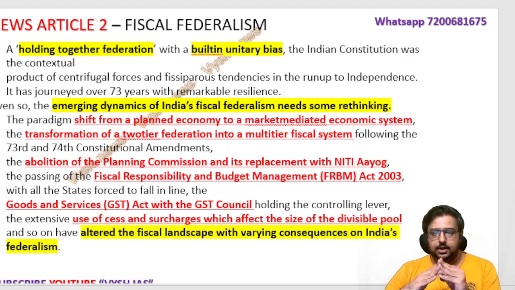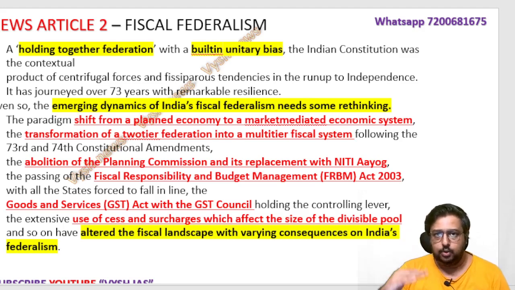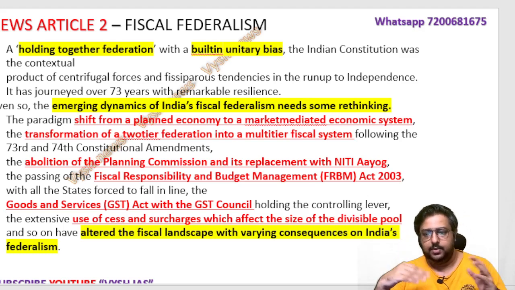Okay, in our country. So the emerging dynamics of India's fiscal federalism needs some rethinking. Till now we talked federalism, state versus center. Now the fiscal federalism, meaning the money management between the center and the state. That is the concern of today's article. So we shifted from planned economy to market economy. Earlier it was planned; now the market determines many of the things. Even the rupee dollar, how it changes, we are not determining. It is all market related.